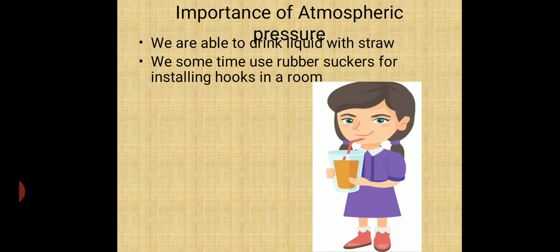Another importance of atmospheric pressure: because of atmospheric pressure only we are able to drink juice with the help of a straw. What is happening there?